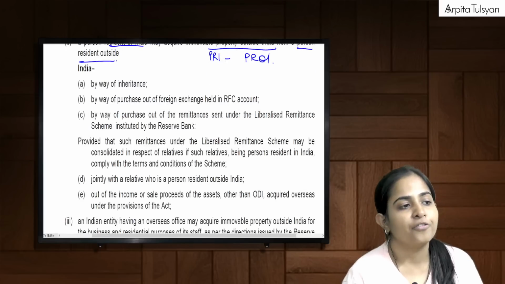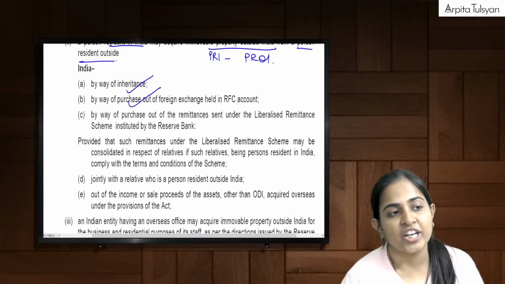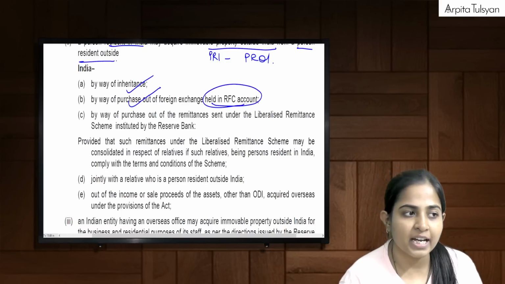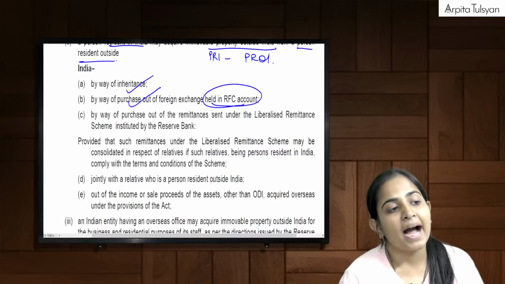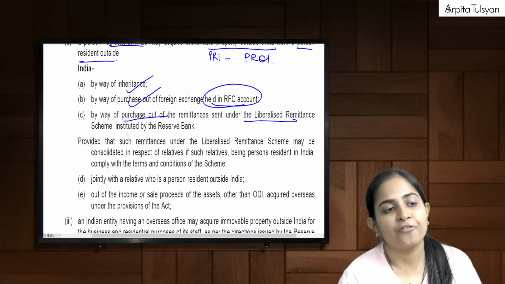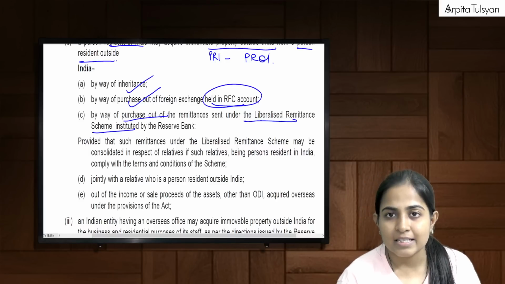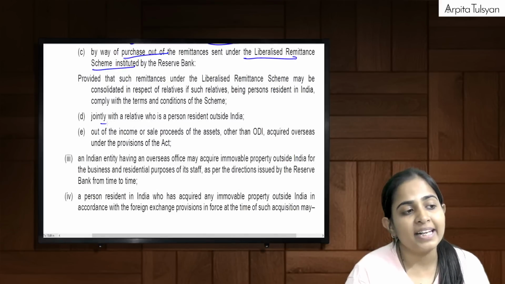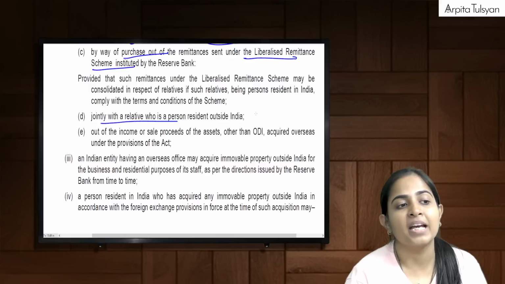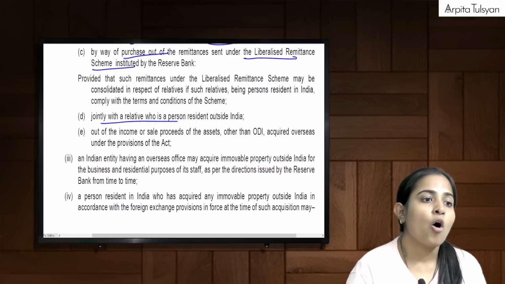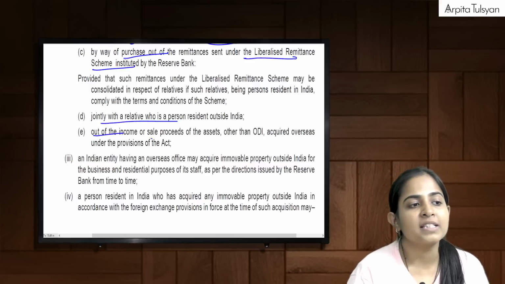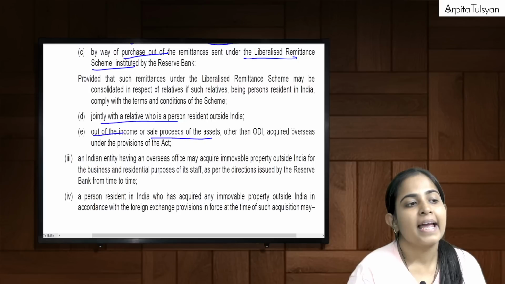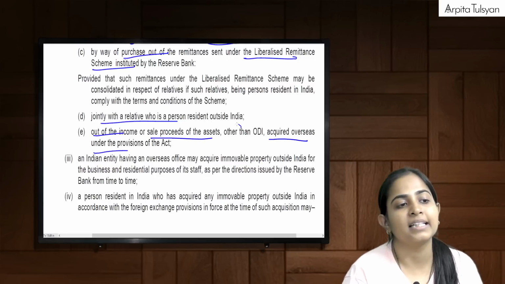By way of inheritance, by way of purchase from money out of RFC account, by way of purchase out of money provided under LRS or limit provided under LRS, or I can even take it jointly with a relative who is a PROI, or out of income or sale proceeds of the assets acquired overseas other than the ODI.